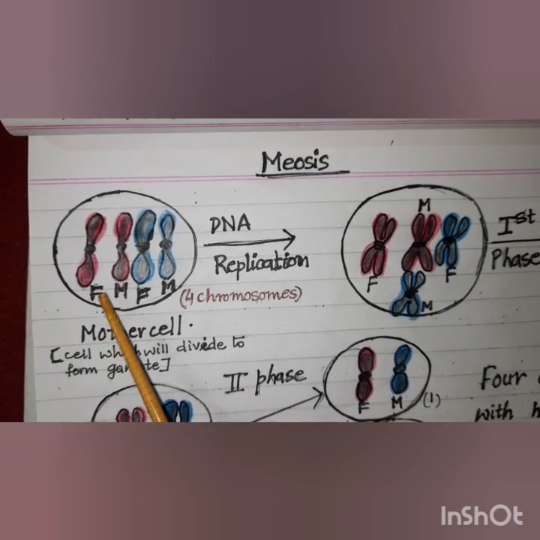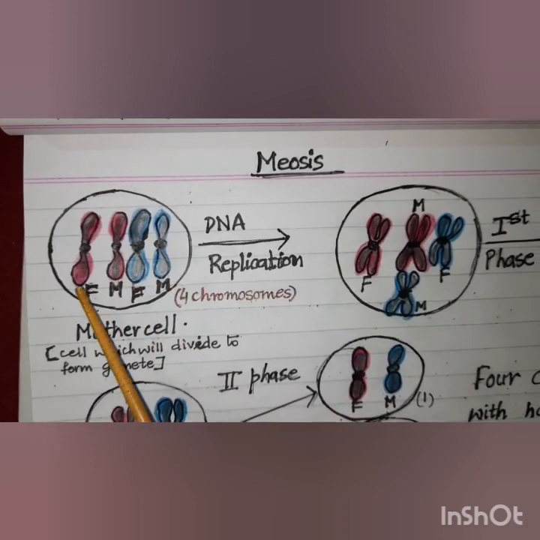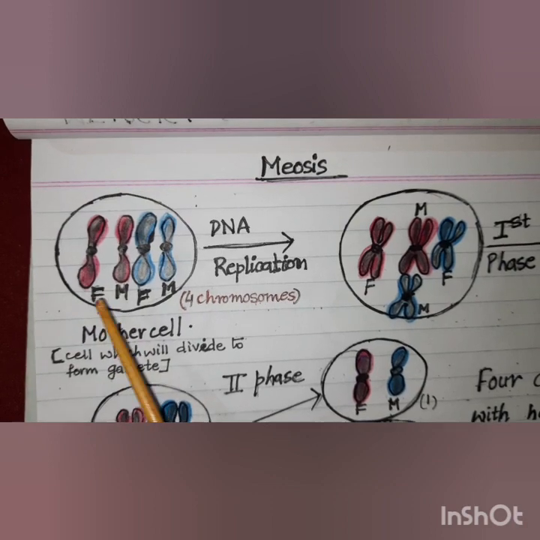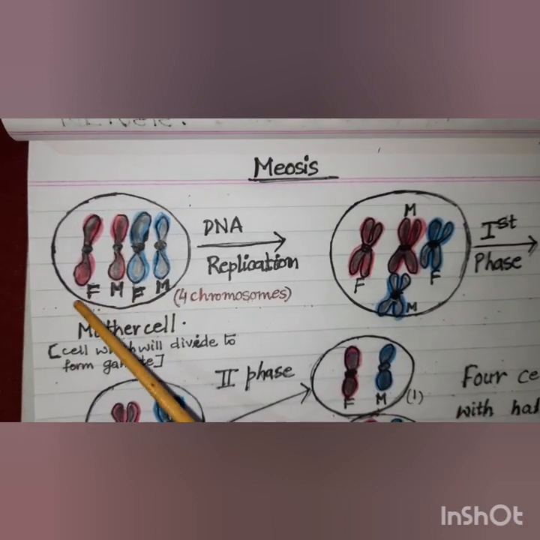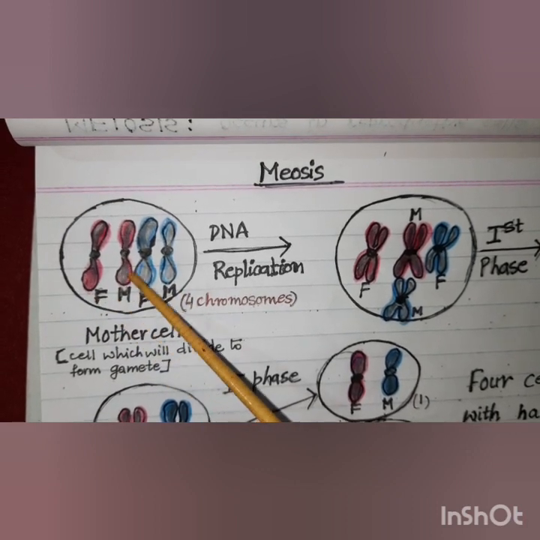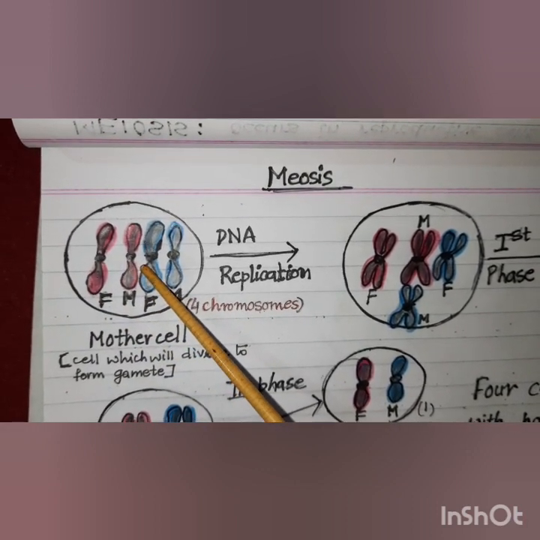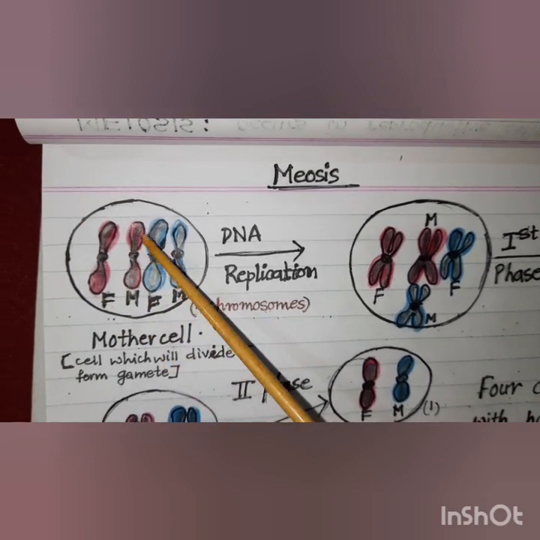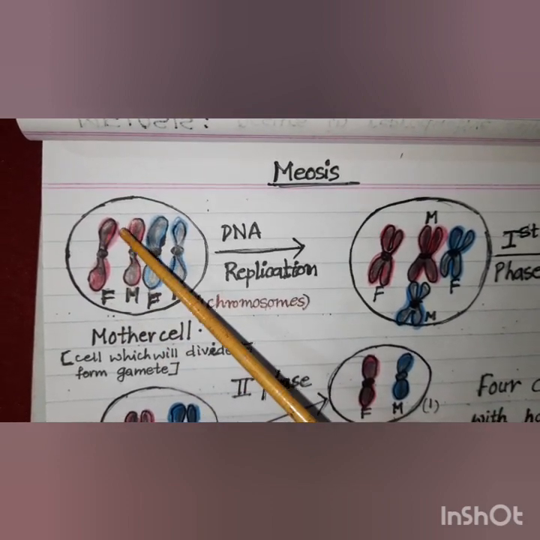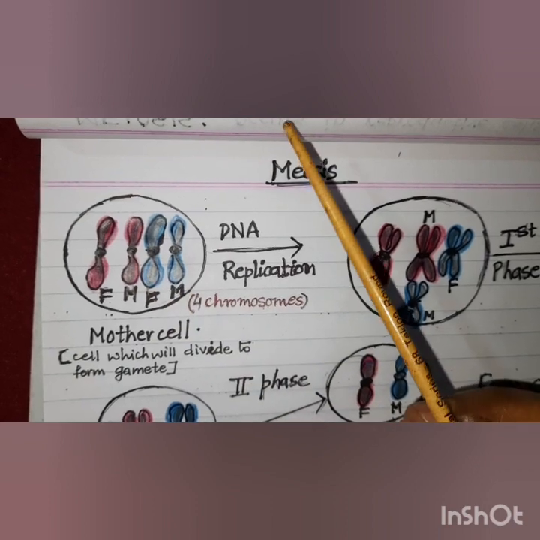Now, every pair of chromosomes contains one chromosome from the father and the other chromosome from the mother. Now, this paired chromosome is called a complementary pair of chromosomes. It is called complementary because they contain the same type of genes on them.